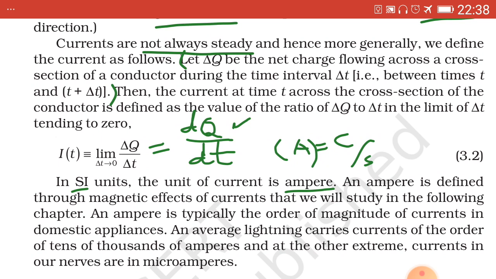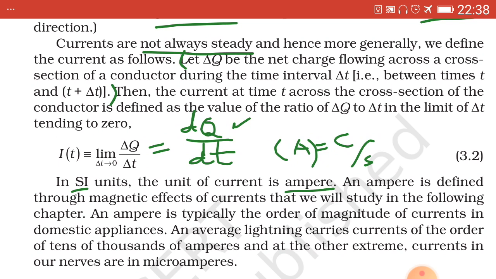If 1 coulomb per second, 1 ampere current, is flowing through any conductor, that is 1 coulomb of electric charge is flowing through every cross-sectional area of the conductor per second.